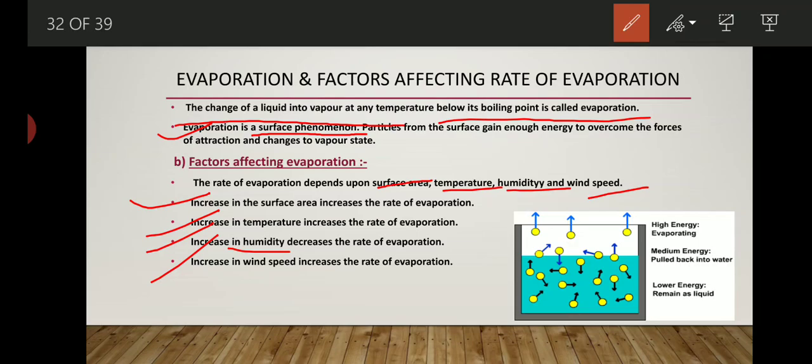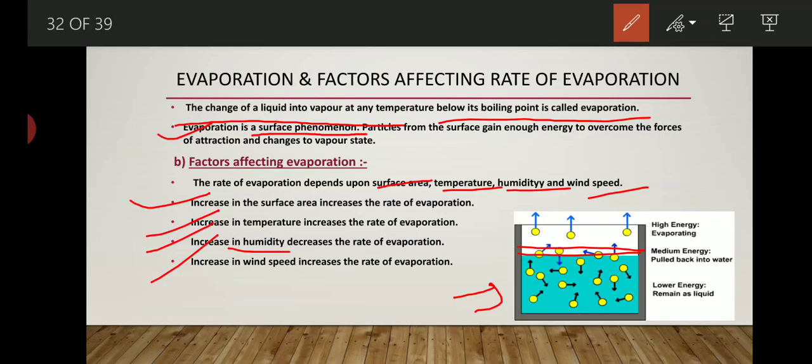Now let's understand by this figure. Just see this figure. One container is here and water is filled in it. So whenever sunlight falls or any external energy is given, what happens? The molecules or particles present on the surface get energy and get converted into the form of vapor.